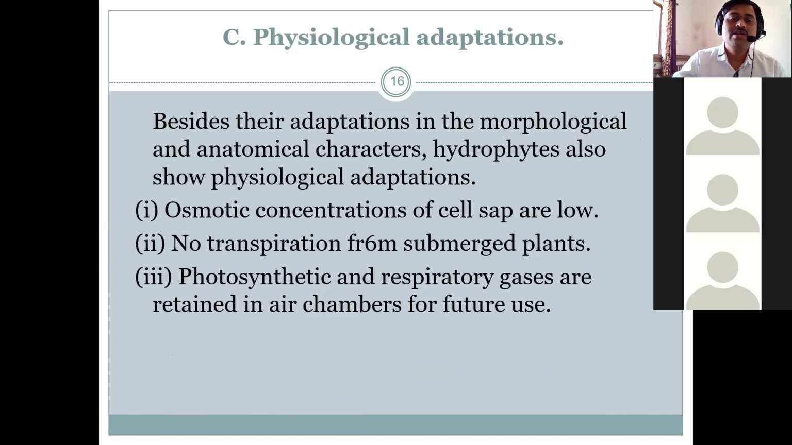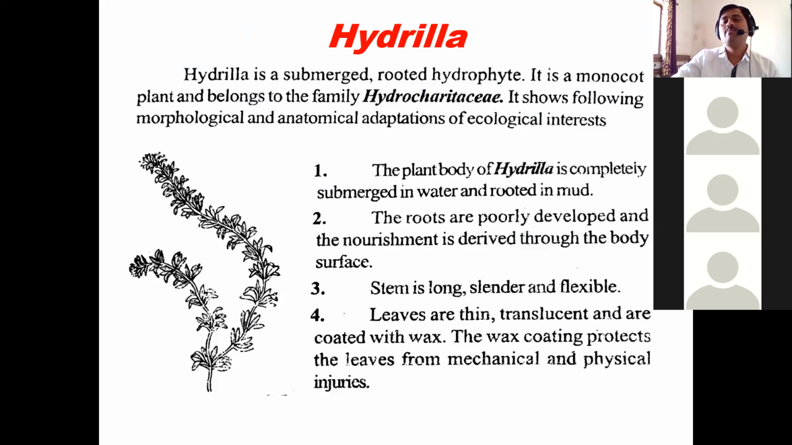Then some of the physiological adaptations that are seen. Besides their adaptations in the morphological and anatomical characters, hydrophytes also show physiological adaptation. Just like osmotic concentration of cell sap is low, cell sapचं osmotic concentration याच्यामध्ये कमी होतं. No translocation from submerged plant. Photosynthetic and respiratory gases are retained in air chambers for photosynthetic and respiratory activity. Transpiration याच्यामध्ये होत नाही. So these are the important physiological changes that are seen in case of hydrophyte.